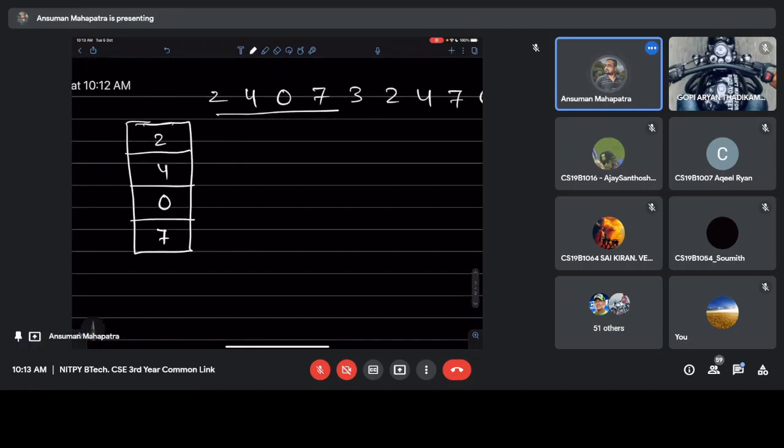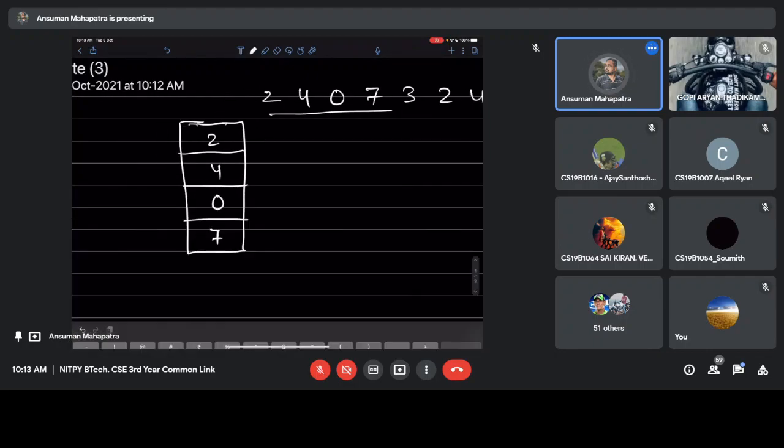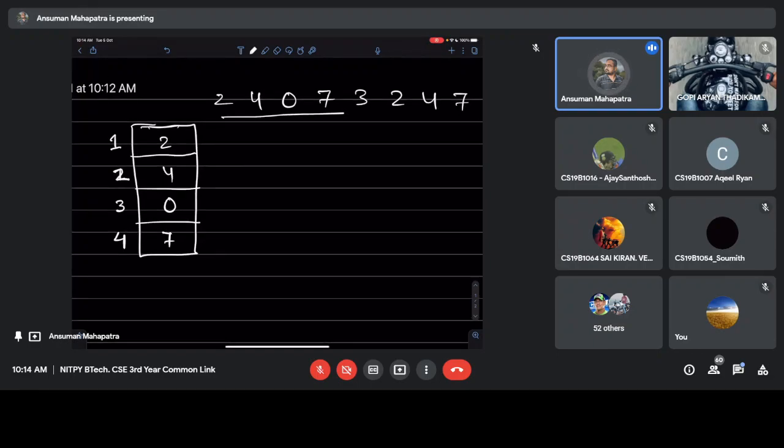Whenever your 2 came, 2 was given the highest number, and suppose this counter value is initially 0000. When 2 came, this became 1. When 4 came, this value became 2, and when 0 came, this value became 3. When 7 came, this value became 4. So whichever is the highest value, that is the recently used page.